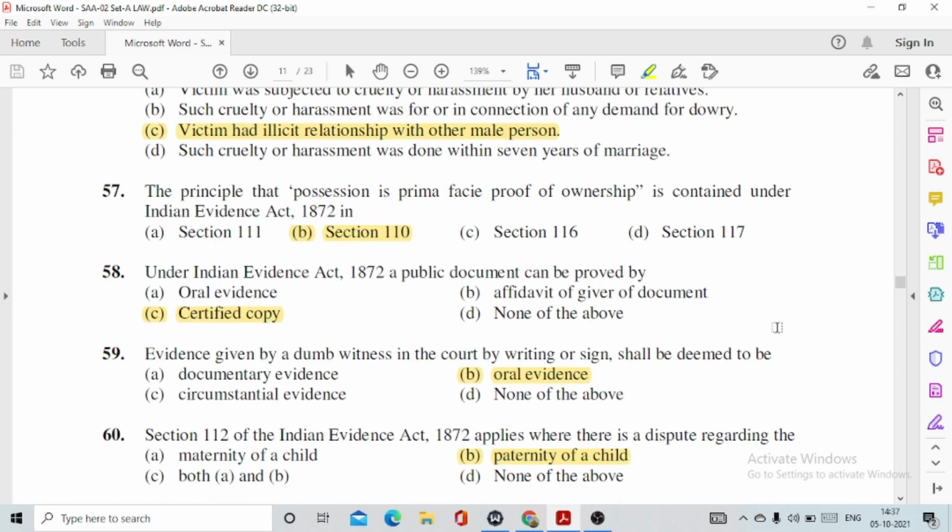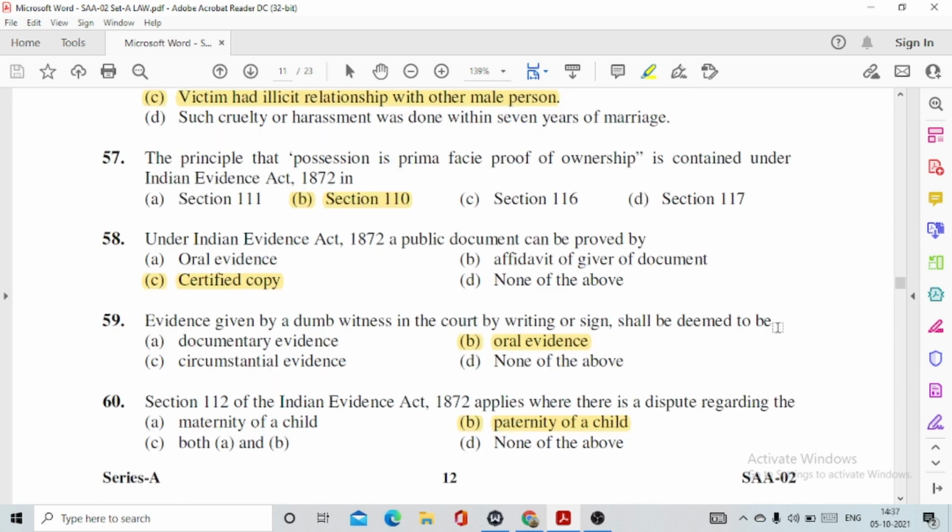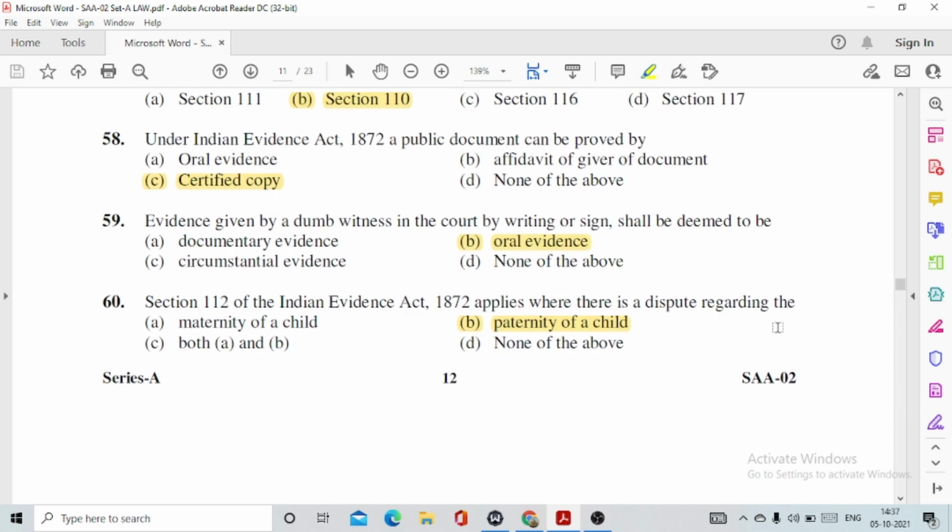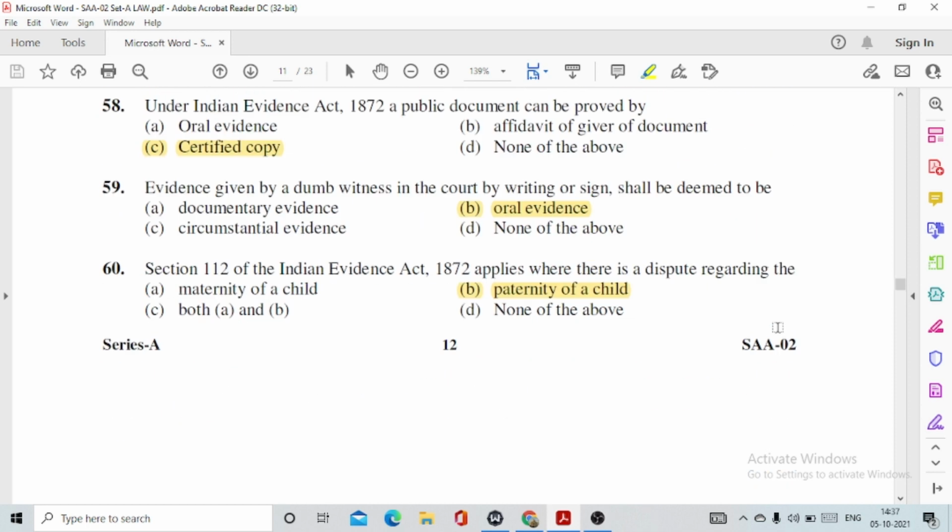Then question number 57, the principle that possession is prima facie proof of ownership is contained under Indian Evidence Act in section 110. 58, under Indian Evidence Act 1872 a public document can be proved by option number C, certified copy. 59, evidence given by a dumb witness in the court by writing or sign shall be deemed to be option number B, oral evidence.